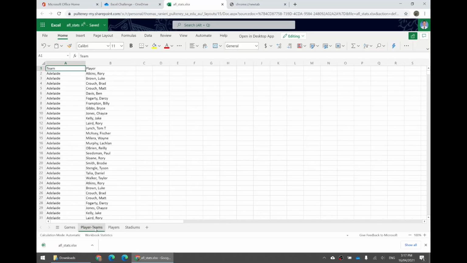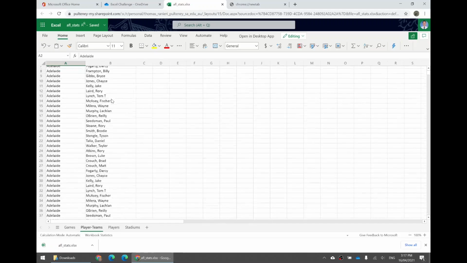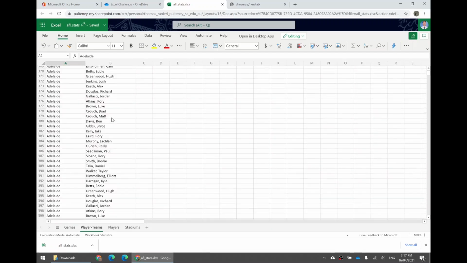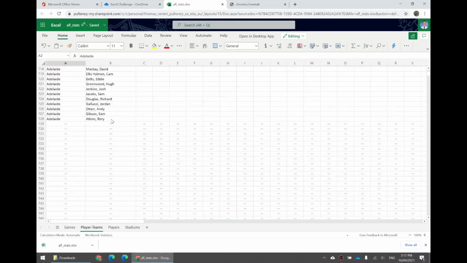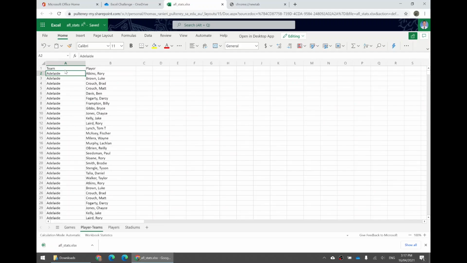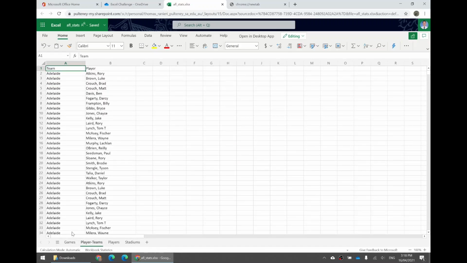What else do we have? We have a list of teams and players. So this matches each player to its team. This lists each player once, maybe more than once if they're in more than one team, and includes the team that they played for. Well, there are a lot of players in AFL. What else do we have?